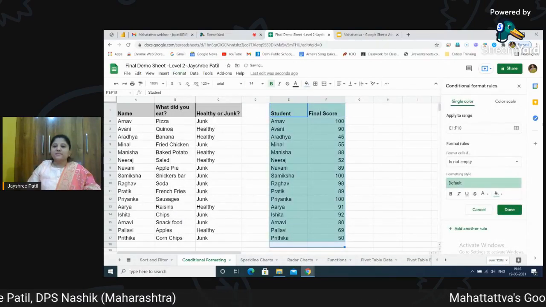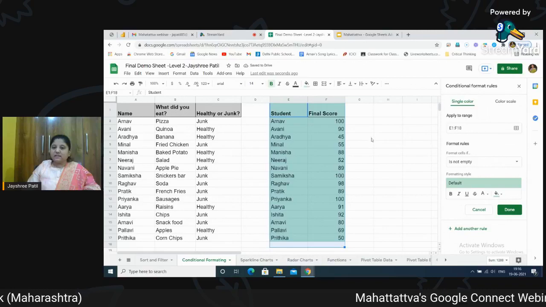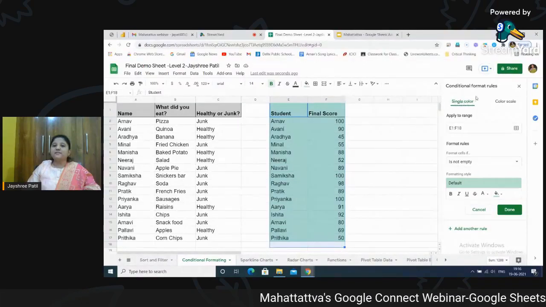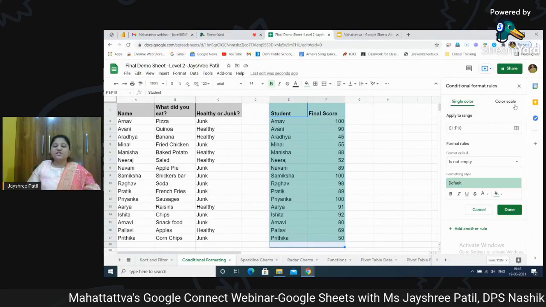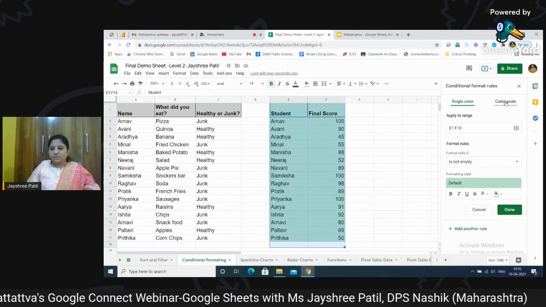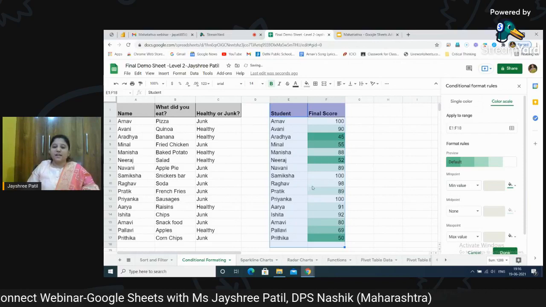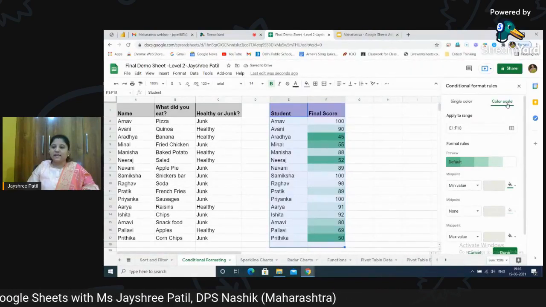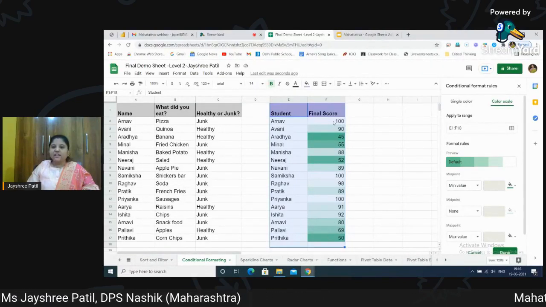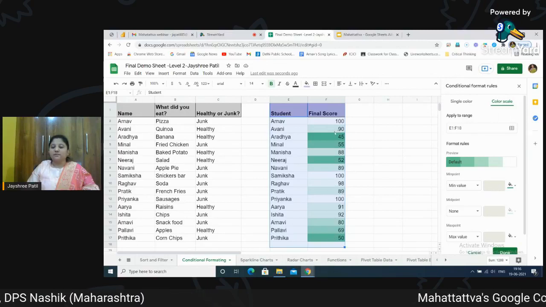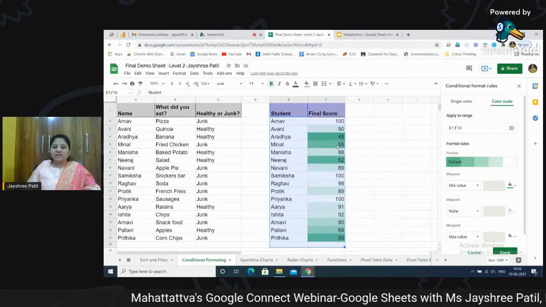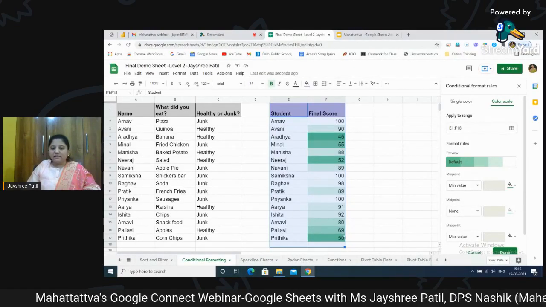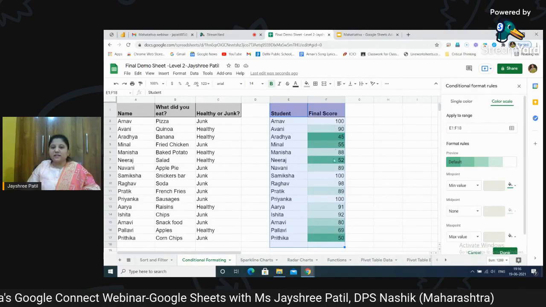Now you can see in this data type we have seen how to apply a single color. Now I want to go to color scale, which is a different scale. Suppose I am just clicking on it, we will understand. As I click on color scale, it automatically gives me the options available here. The values are categorized into different color scales. As you can see, the lower values are highlighted more, and then slowly, steadily, the values like 100 are very, very light.